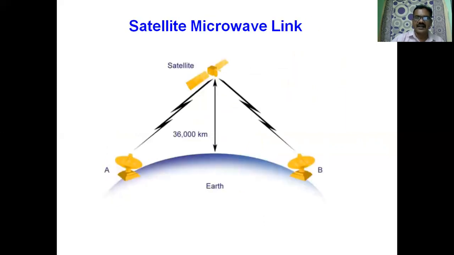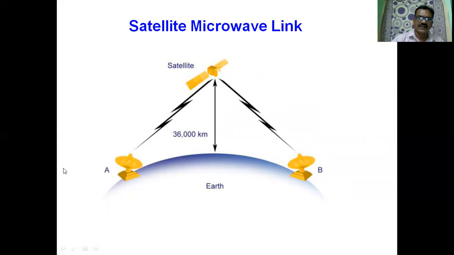And this is the satellite microwave link. It is also wireless communication for providing long distance. So let us see, this is the globe, this is the Earth, and this satellite is lifted at a height of 36,000 kilometers above the ground level, and we have the transmitting Earth station.